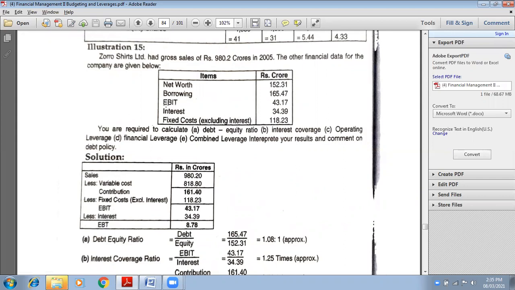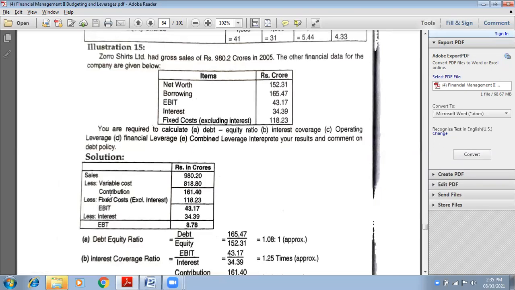So what is EBIT in the question? 43.17. Very good. So EBIT is 43.17. Now interest is also given, 34.39. From EBIT, interest will be deducted and we will get EBT. Now this much is okay.